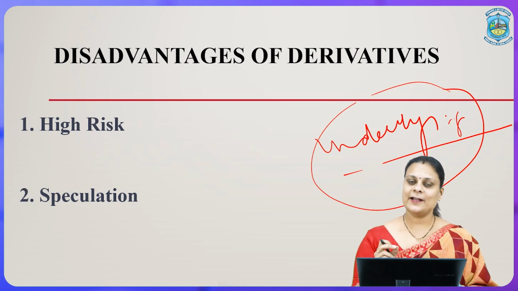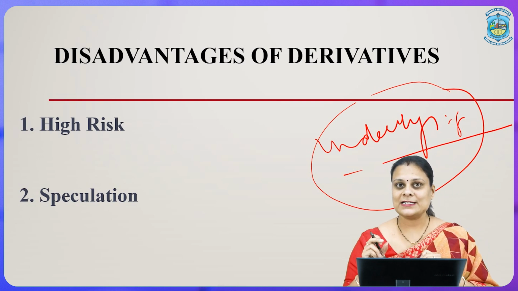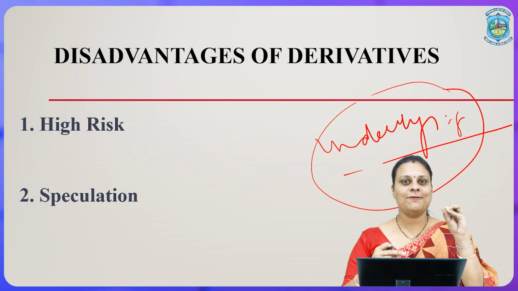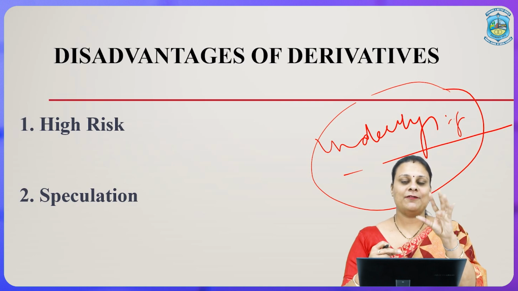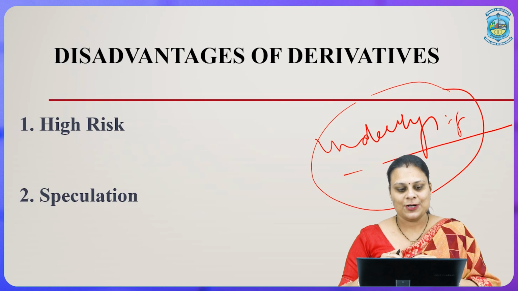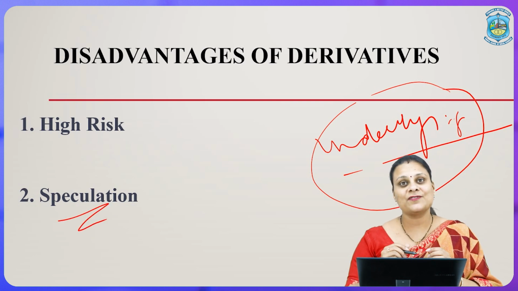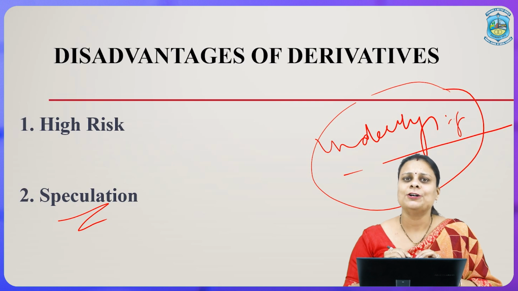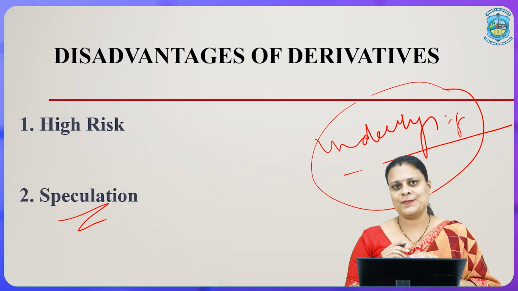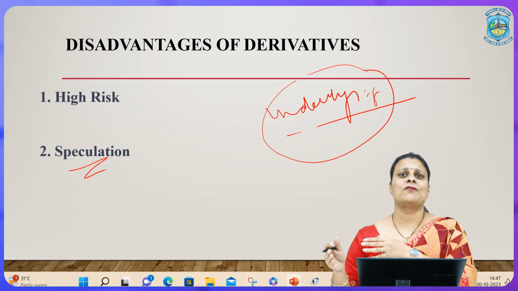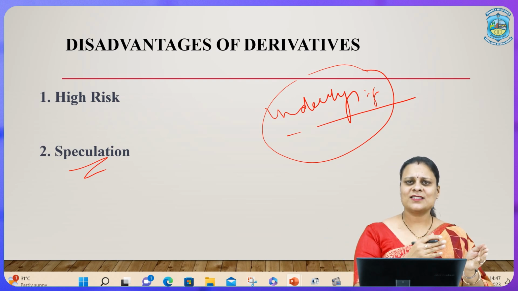Speculation, yet another very important term when we talk about investments. Speculation wherein the only focus is on driving profits out of it. So, this is one of the major disadvantages of derivative, and that is why people are quite reluctant to deal in the derivative market, because people are more focused on making more and more profits rather than providing for subsequent losses that may occur.